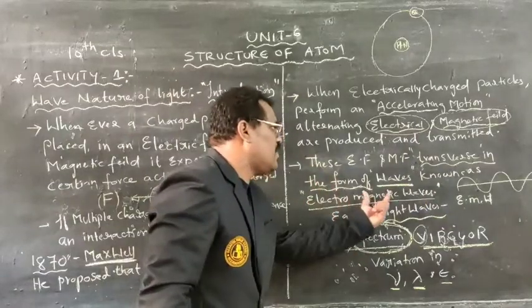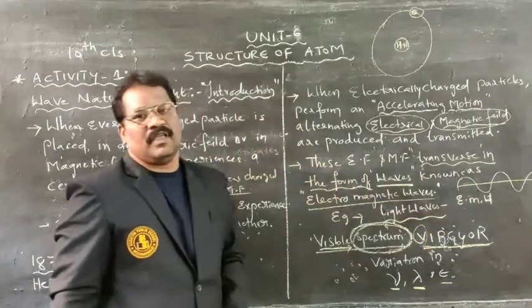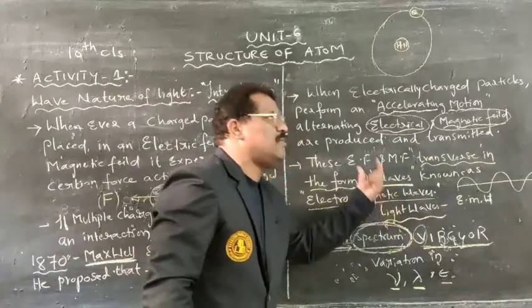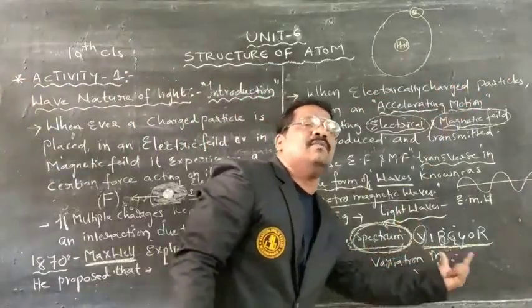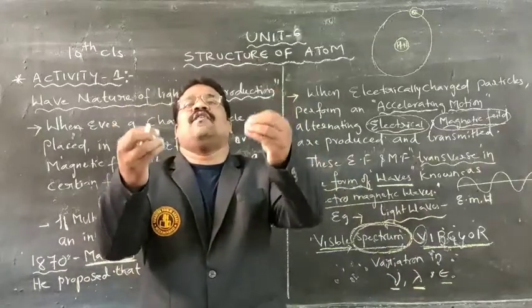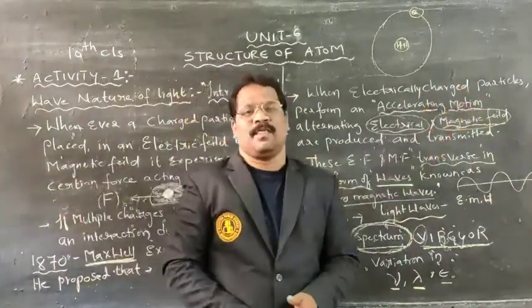As they travel in the form of electromagnetic waves, what spectrum will be formed? The electromagnetic wave spectrum will be formed.